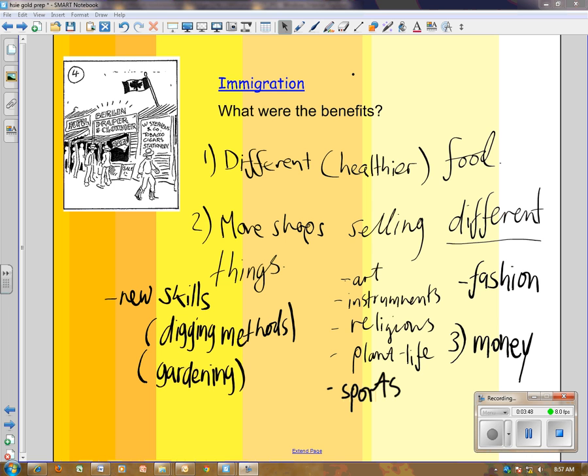Things like acupuncture and types of massage. Lots of different benefits, lots of different skills and products brought into Australia by immigration. And of course, really, the third thing to mention is money. When people come into Australia, often they bring their money with them, and it makes Australia a wealthier place. And that, of course, happened in the gold rush as well.